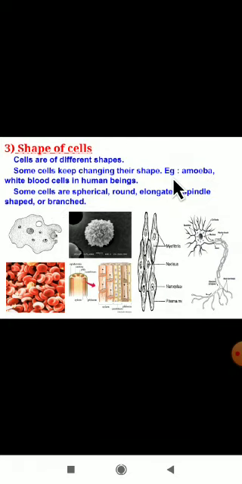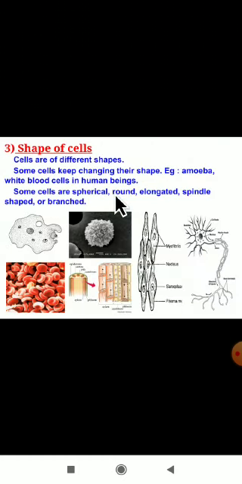Some cells are spherical, round, elongated, spindle shaped or branched. You can observe the shape of the amoeba. Here they have shown the shapes of the cells. It will be changing. Okay.